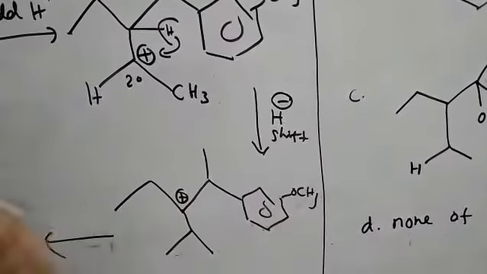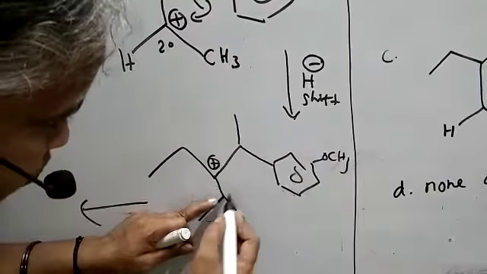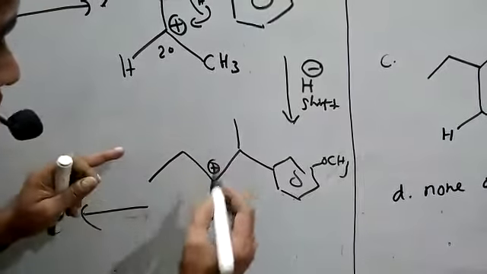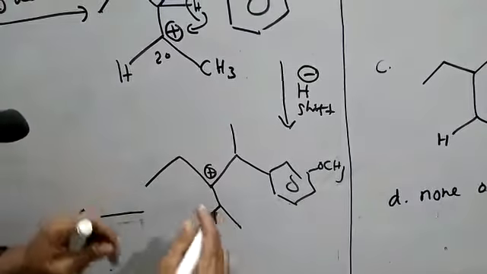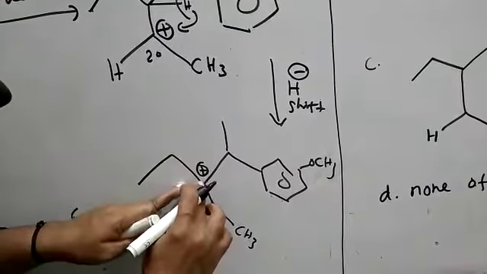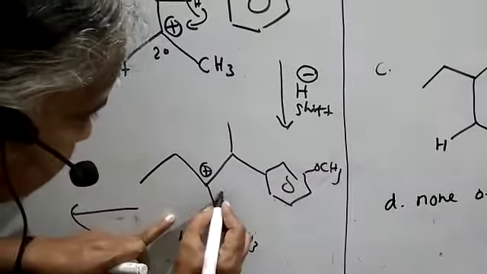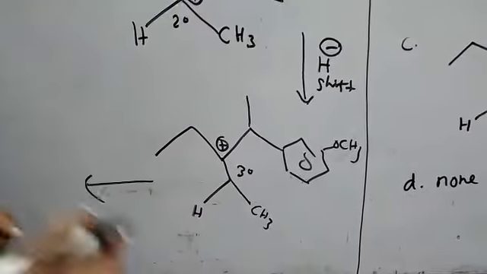Okay, next one. What is the next one? You see here, this is again carbon 1, 2, 3. Yes, you put the hydrogen. Don't forget, again and again. This is no problem, already this is CH3. So what is happening here? The nature is 1, 2, 3. That is your tertiary, what we expected, tertiary.